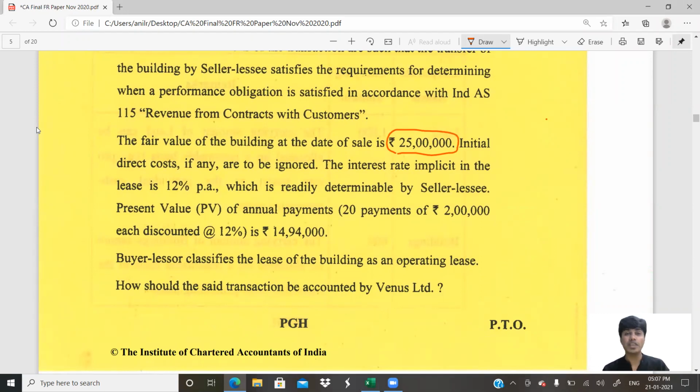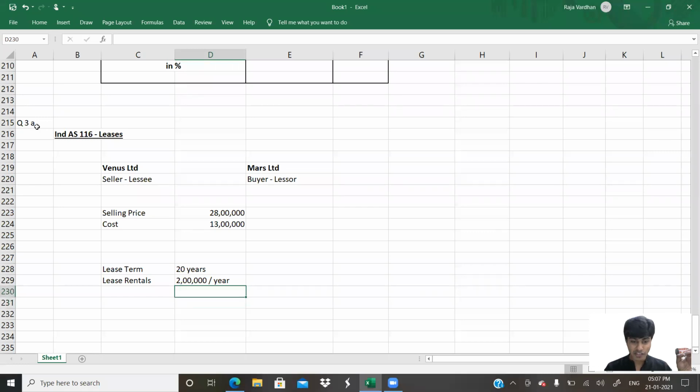What is the fair value of the asset? 25 lakhs. Whenever they give fair value as 25 lakhs, meaning in an unrelated market, both of us not being related, me not having any obligation to each other, both being knowledgeable, at arm's length price, I should have sold the asset to you for 25 lakhs. You should have bought the asset from me for 25 lakhs. That is a fair price. But I sold the asset to you at 28 lakhs. Look at this. Selling price is 28 lakhs. But what is the fair value? Fair value.